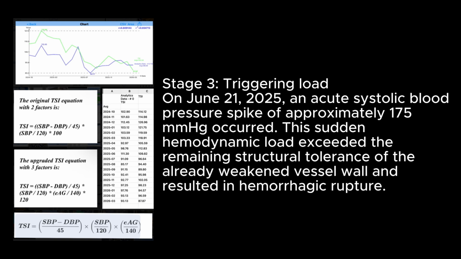Stage 3. Triggering load. On June 21, 2025, an acute systolic blood pressure spike of approximately 175 mmHg occurred. This sudden hemodynamic load exceeded the remaining structural tolerance of the already weakened vessel wall and resulted in hemorrhagic rupture.